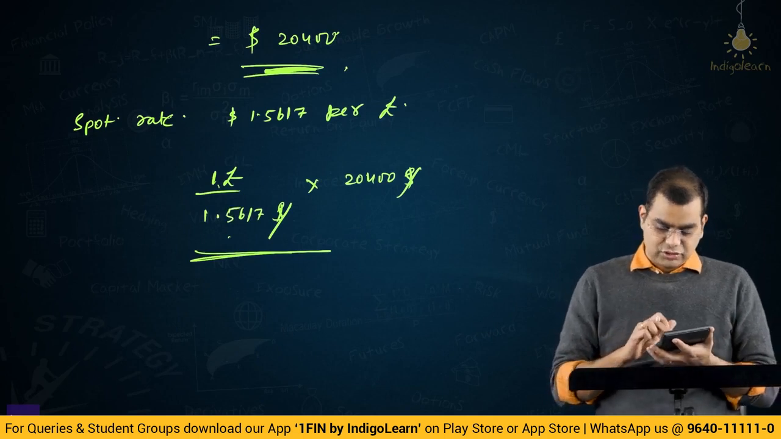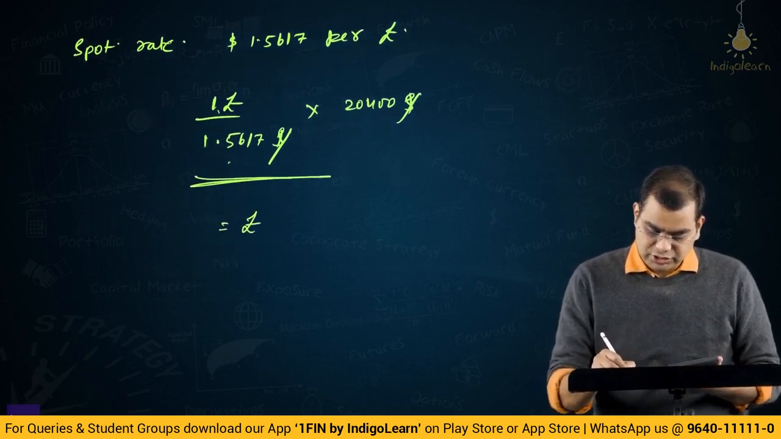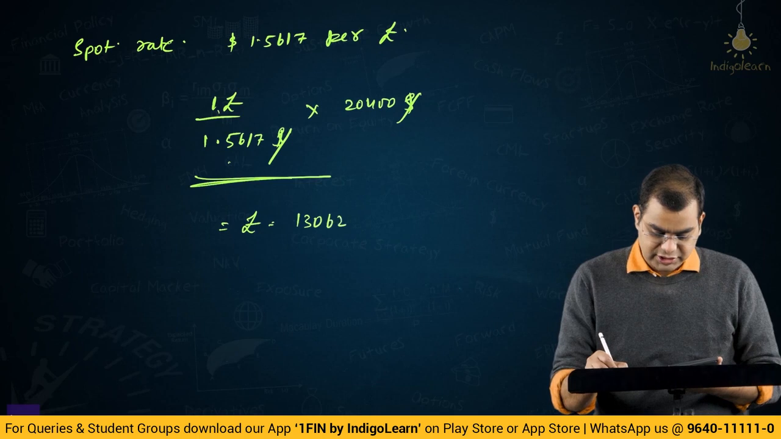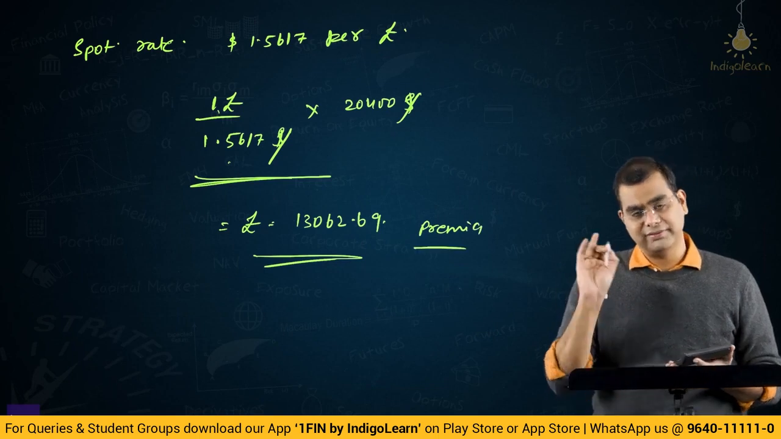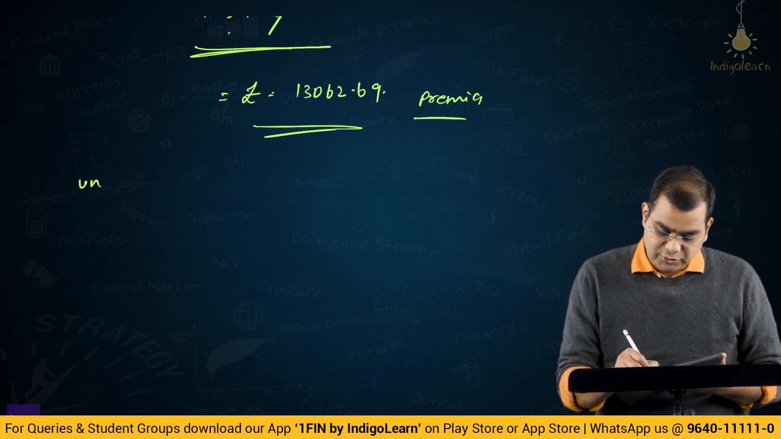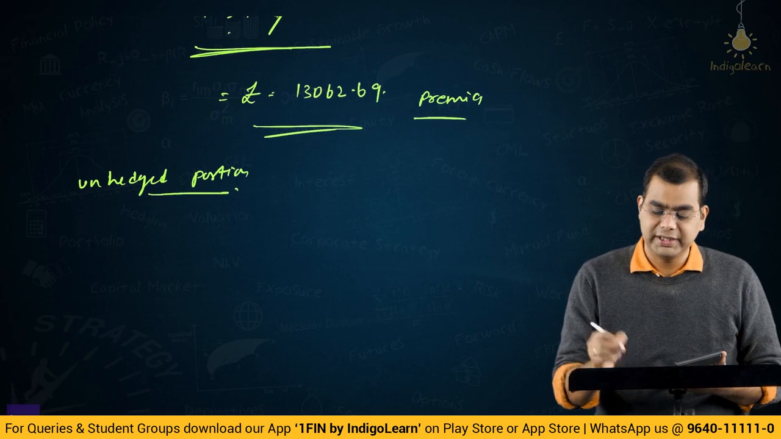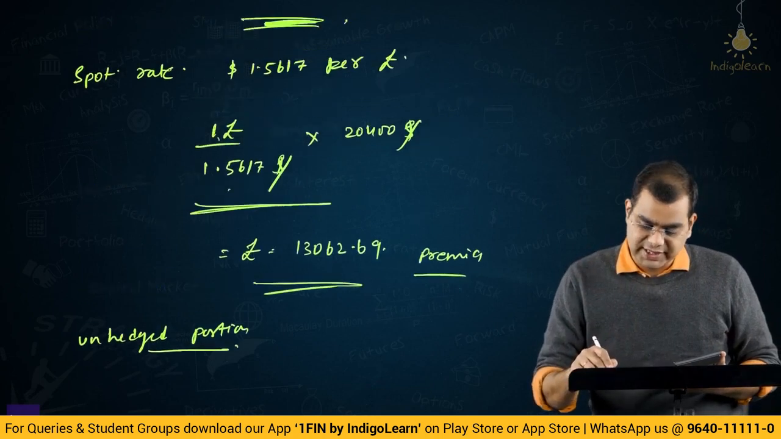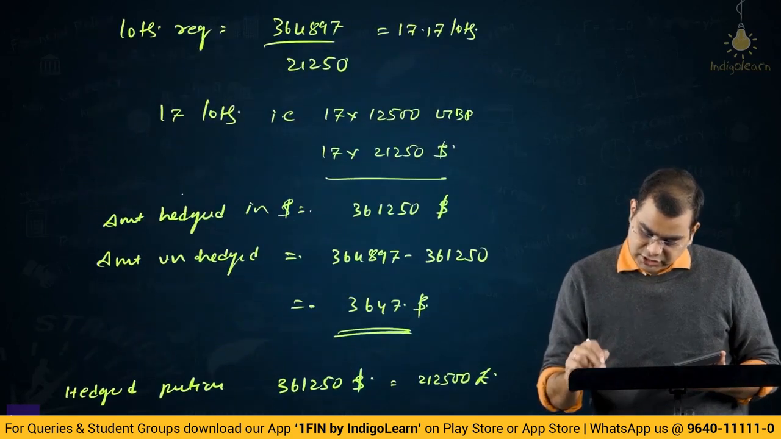1.5617, right? So 2,400 divided by 1.5617, you will get pounds 1,536.69. So I will take 69. This is the premium. Because you are a UK company, everything has to be in your currency, which is pounds, right? Then the unhedged portion. We said it will be in the future whatever is the expected spot, which is the forward rate that is available today. What is the unhedged portion?